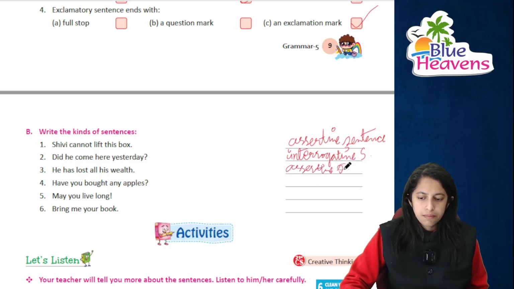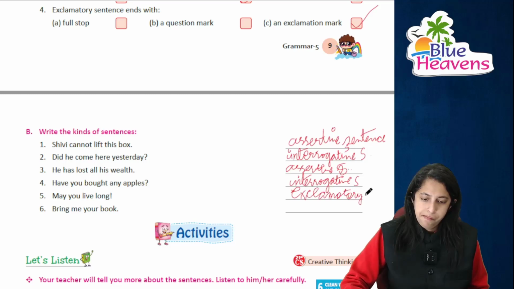Right? Have you bought any apples? You are asking a question. It's an interrogative. Right? May you live long. This is an exclamatory. Bring me your book. This is a command. It's an imperative sentence.